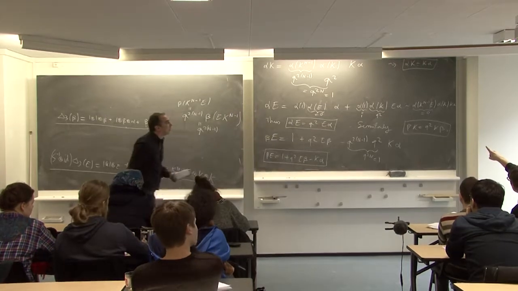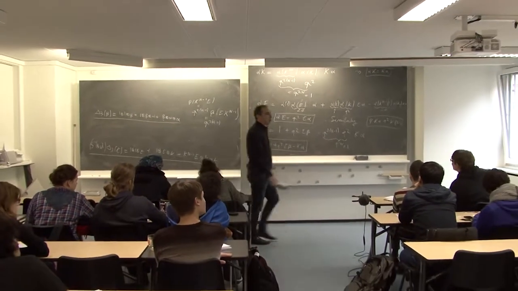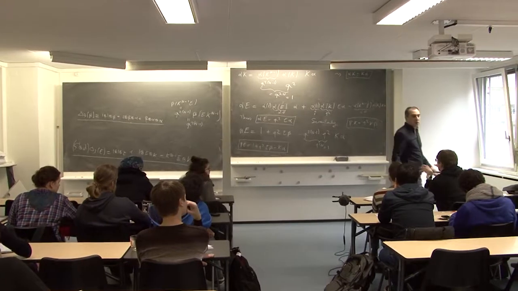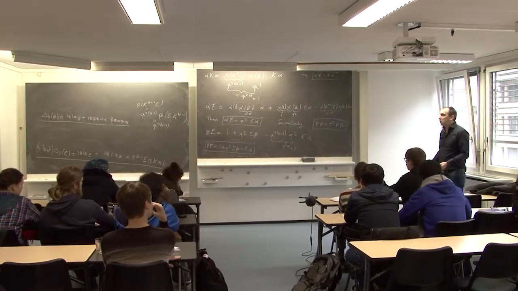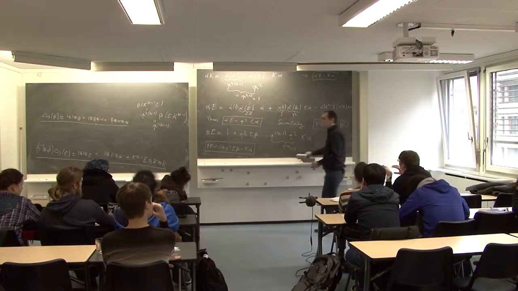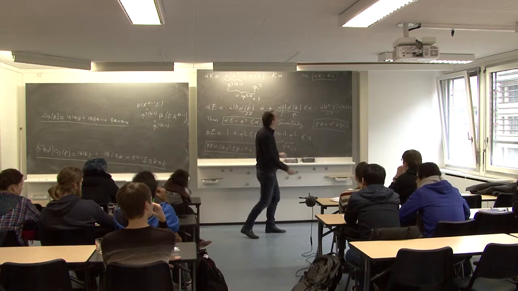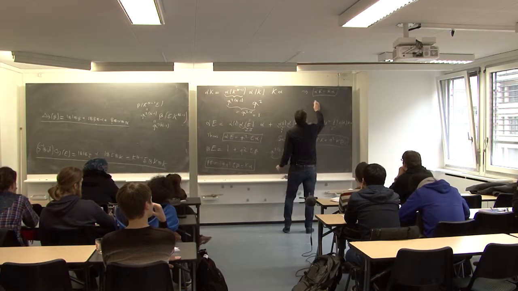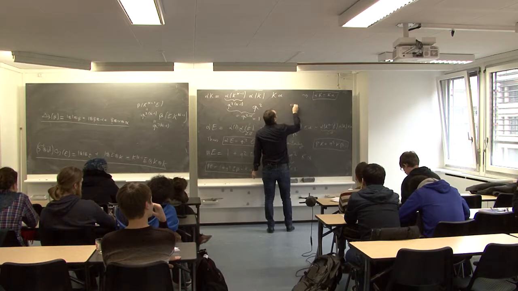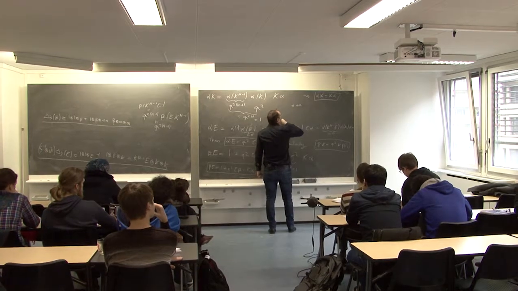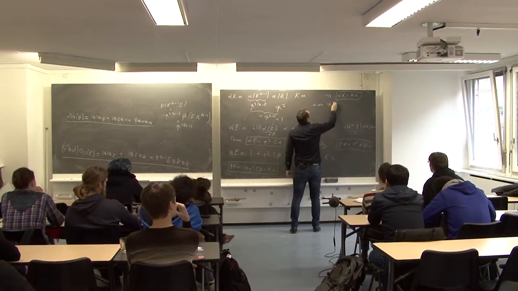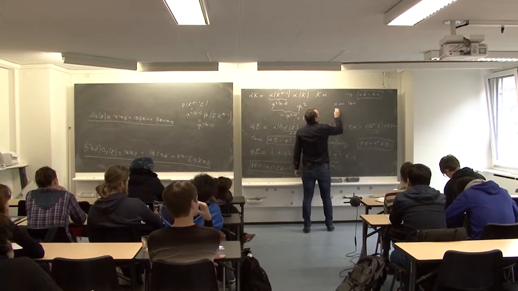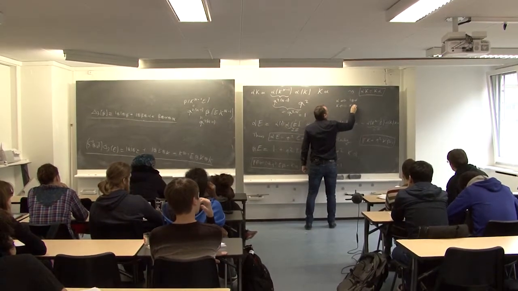So for example, when we say alpha k equals k alpha, we mean the product in the double. If you write it with tensor product, alpha will correspond to 1 tensor alpha, and k corresponds to k tensor 1.